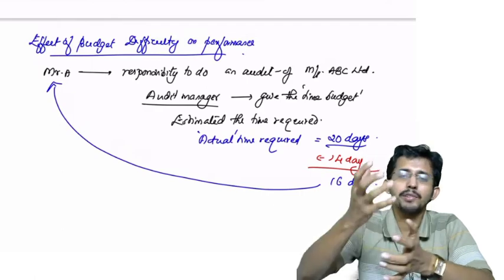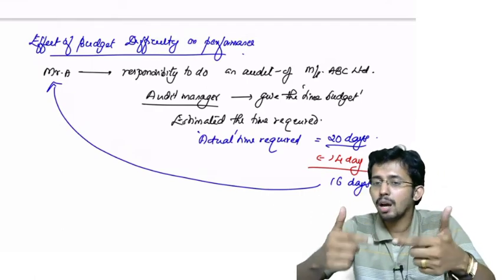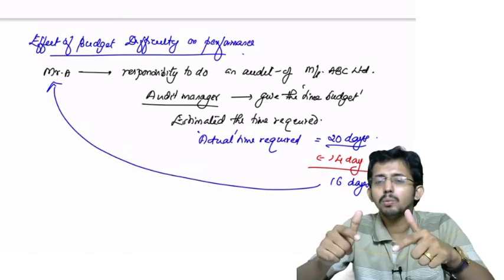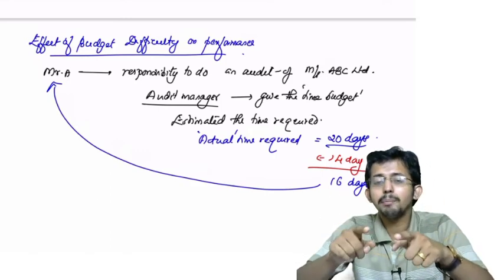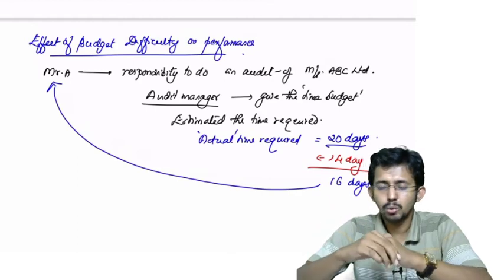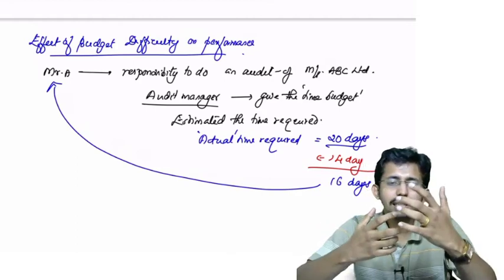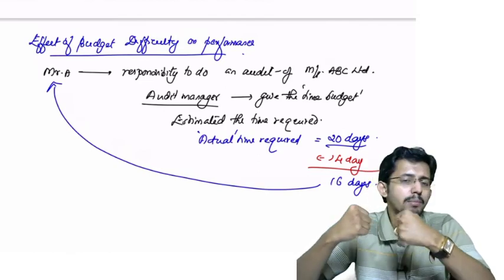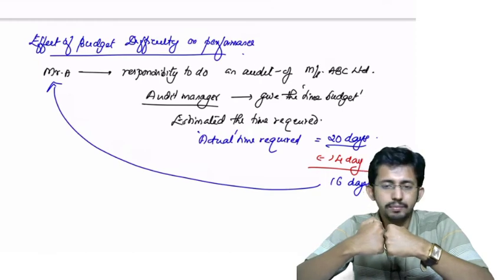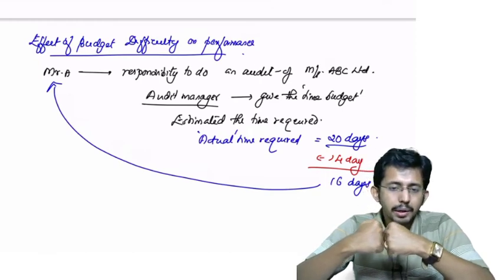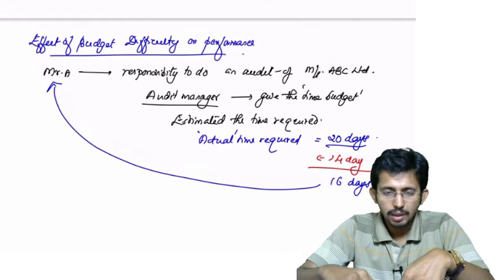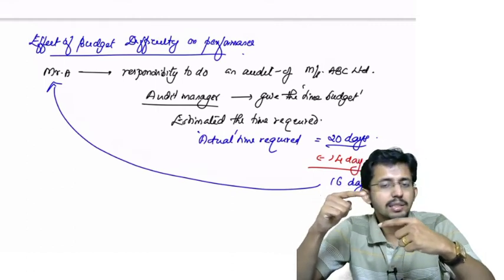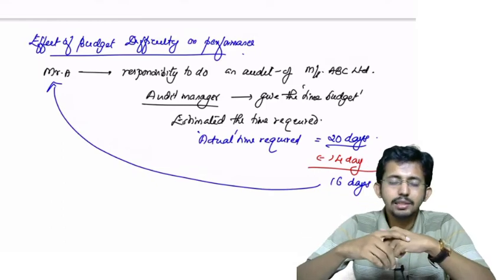He becomes more effective. He does more planning, because he needs to do a work which normally would take 20 days. He has to complete this work in 16 days. So he will plan the work in such a manner that he will be able to complete it in 16 days. So he will become more active, more efficient, more effective, everything good. Okay, so reducing the time period, which means increasing the budget difficulty, is good to some extent.